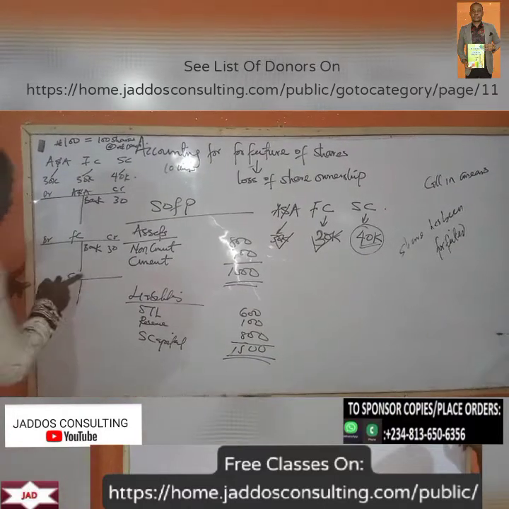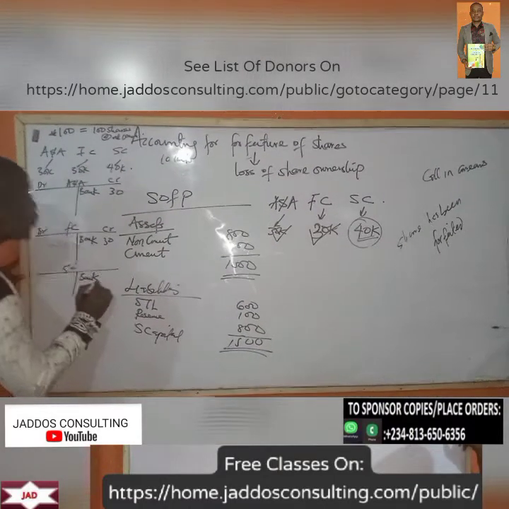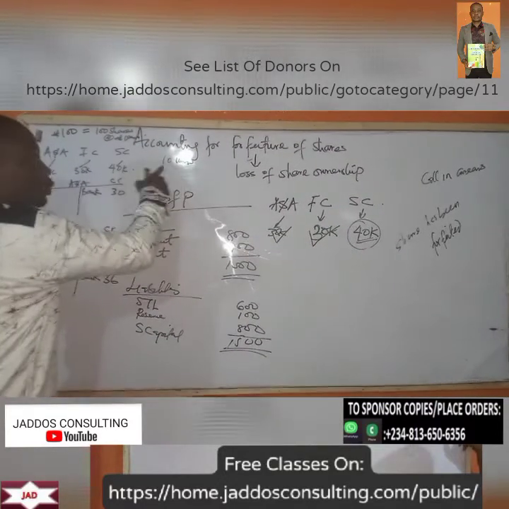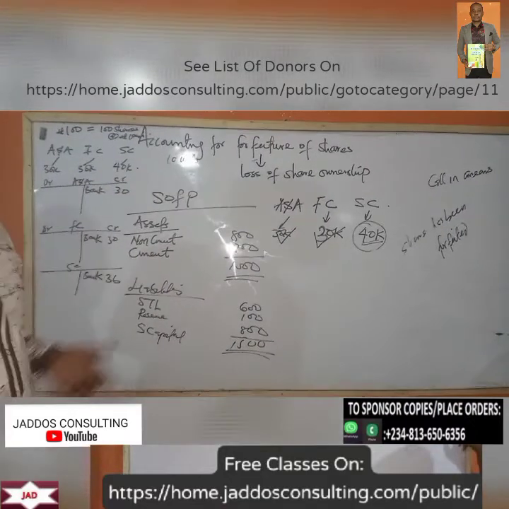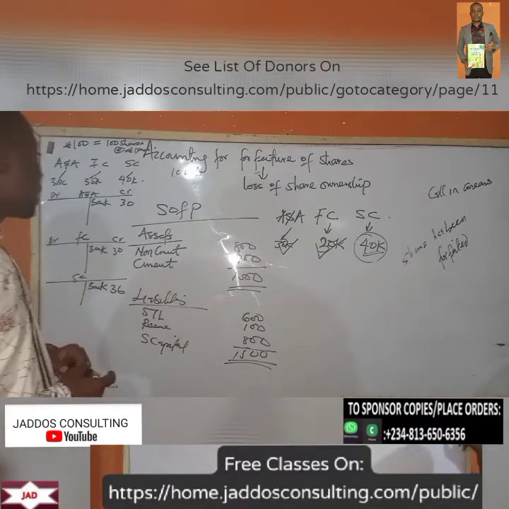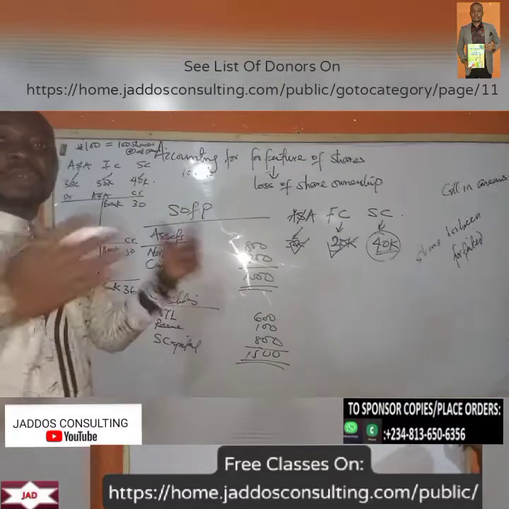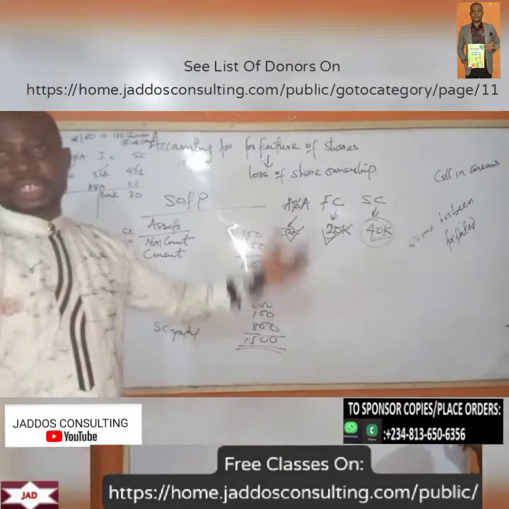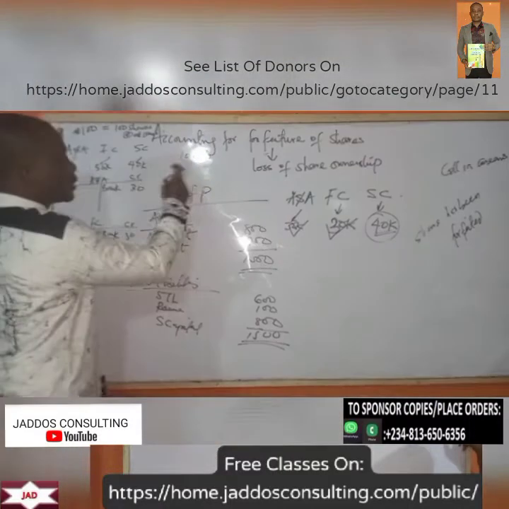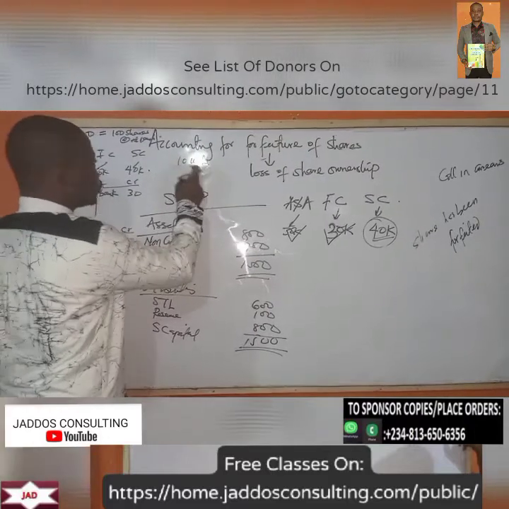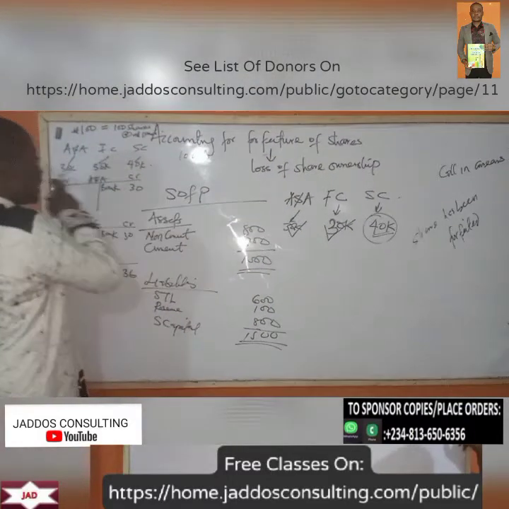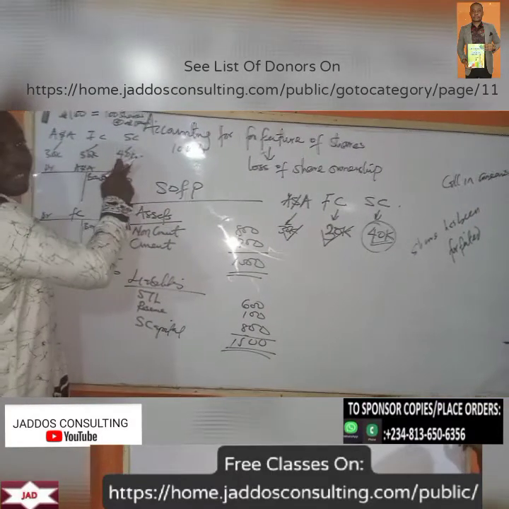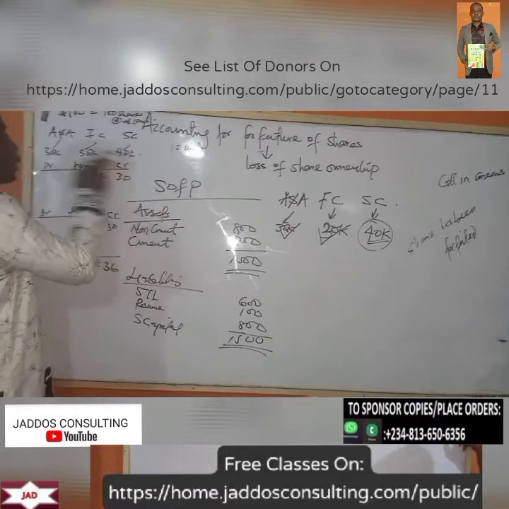So that means that in the second call, there's a receipt into the bank of what? 36 naira. Now, the 10 units that were not paid for, which is 40 kobo times 10 units, that's 4 naira. If the directors tried to protect the investor's investment, but he could not pay, then he forfeited the shares. These 10 units, he has lost ownership since he could not pay the second call. Don't forget he has paid for 10 units here, and 10 units here, but couldn't pay for 10 units here. So by not paying for those 10 units, he has lost everything.